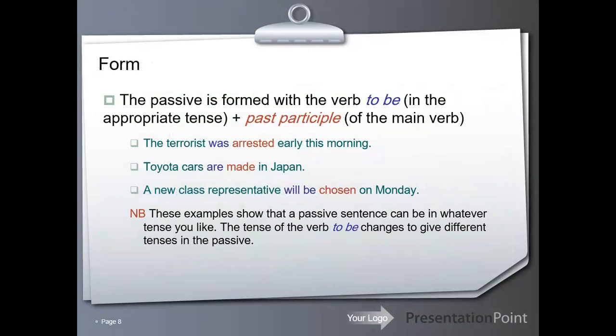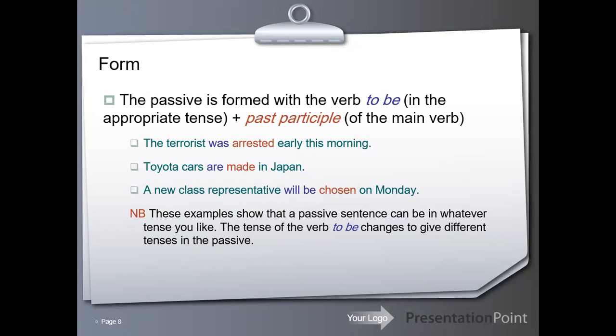So the passive is formed with the verb to be in the appropriate tense plus the past participle of the main verb. Look at these examples. The terrorist was arrested early this morning. Toyota cars are made in Japan. A new class representative will be chosen on Monday.